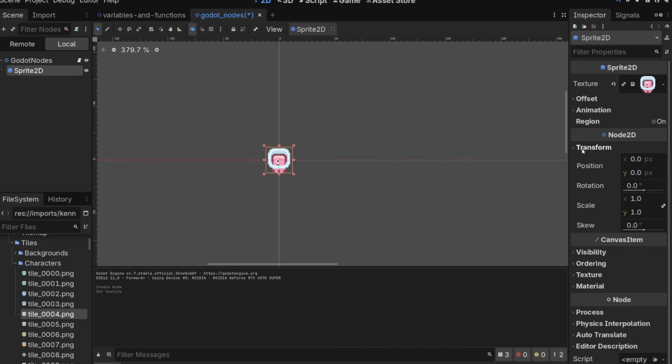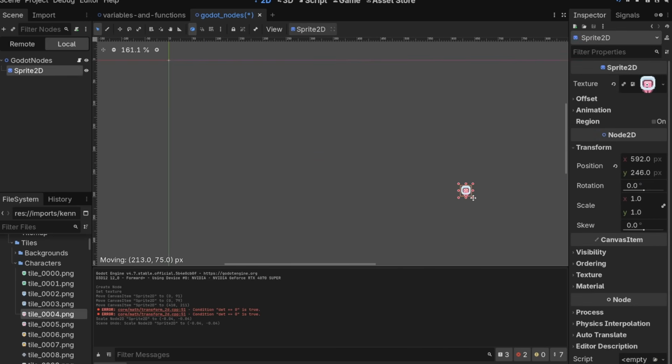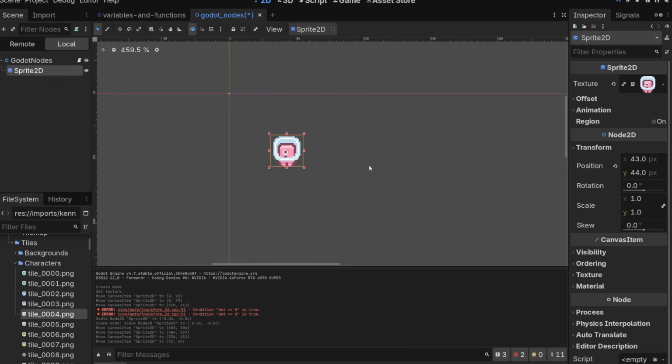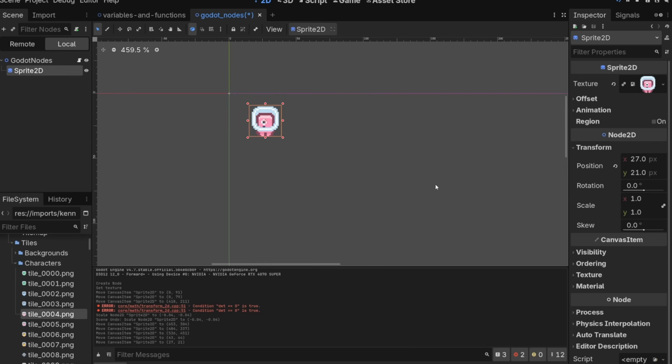Here's our sprite. If we look at transform in the inspector on the right hand side here, and we move him, you'll see how the position changes. If we move him to the right, the x goes up, left, the x goes down. If you go up, the y goes down, and if you go down, the y goes up. And if you go to the bottom right of the screen, they'll both get bigger. And this is because this is just treated like a big grid, and it should be pretty easy to get used to this in 2D. Just think of it like a grid.